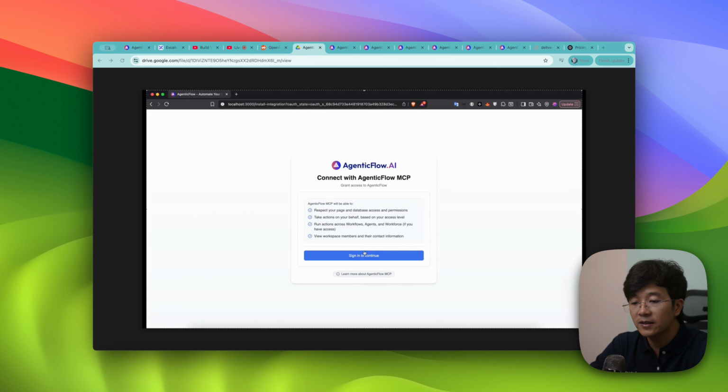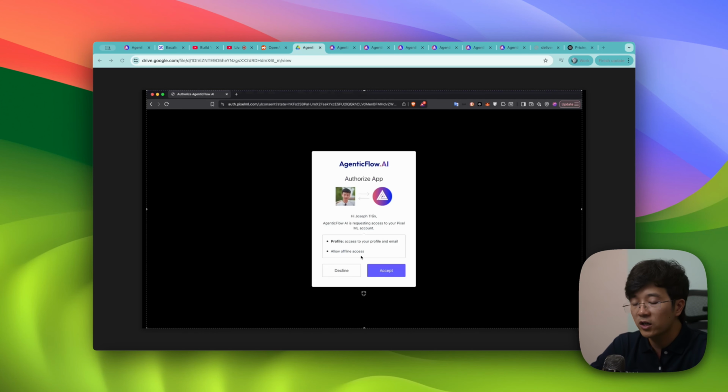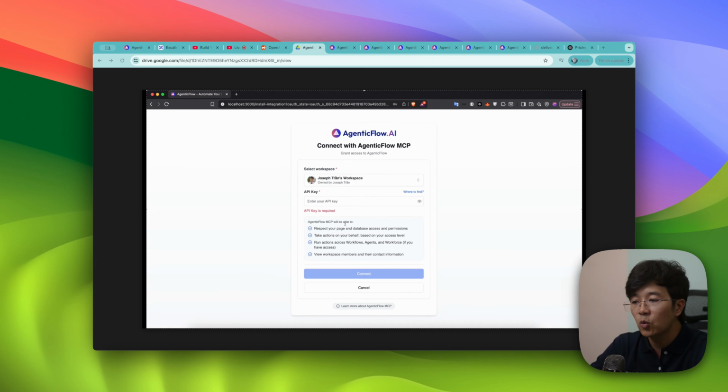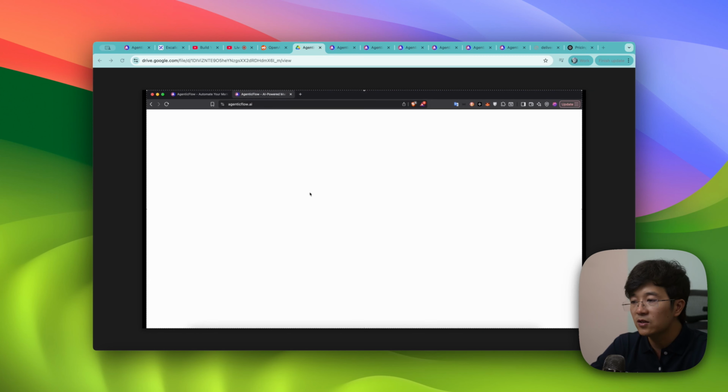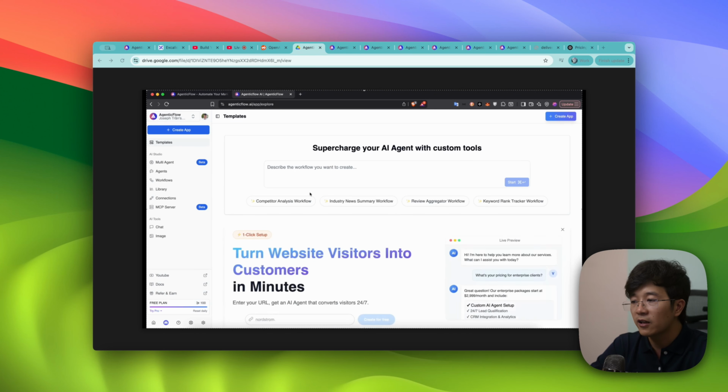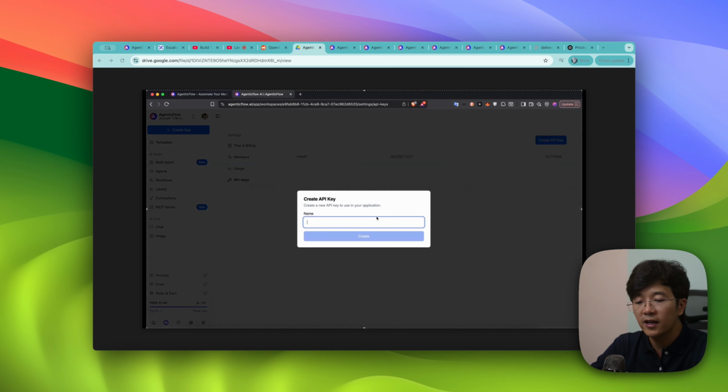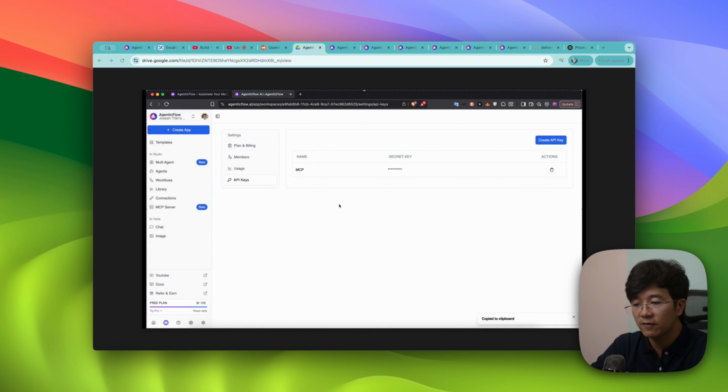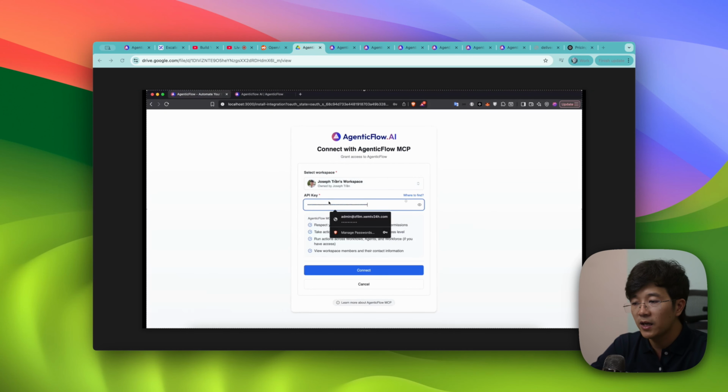That's fine. And after that, it will redirect to the authentication page where it will ask you to log in so that we can authenticate who you are and the workspace that you're working on. And just like this, you accept the authorization, and you give permission for your ChatGPT to work on your workspace. And of course, you will need to paste your API key here. You go into Agentic Flow, click on your avatar, click on API key, and click on create an API key. Give it a name, MCP, and then you have your API key for Agentic Flow. Copy that, go back to the authentication page and paste it here.